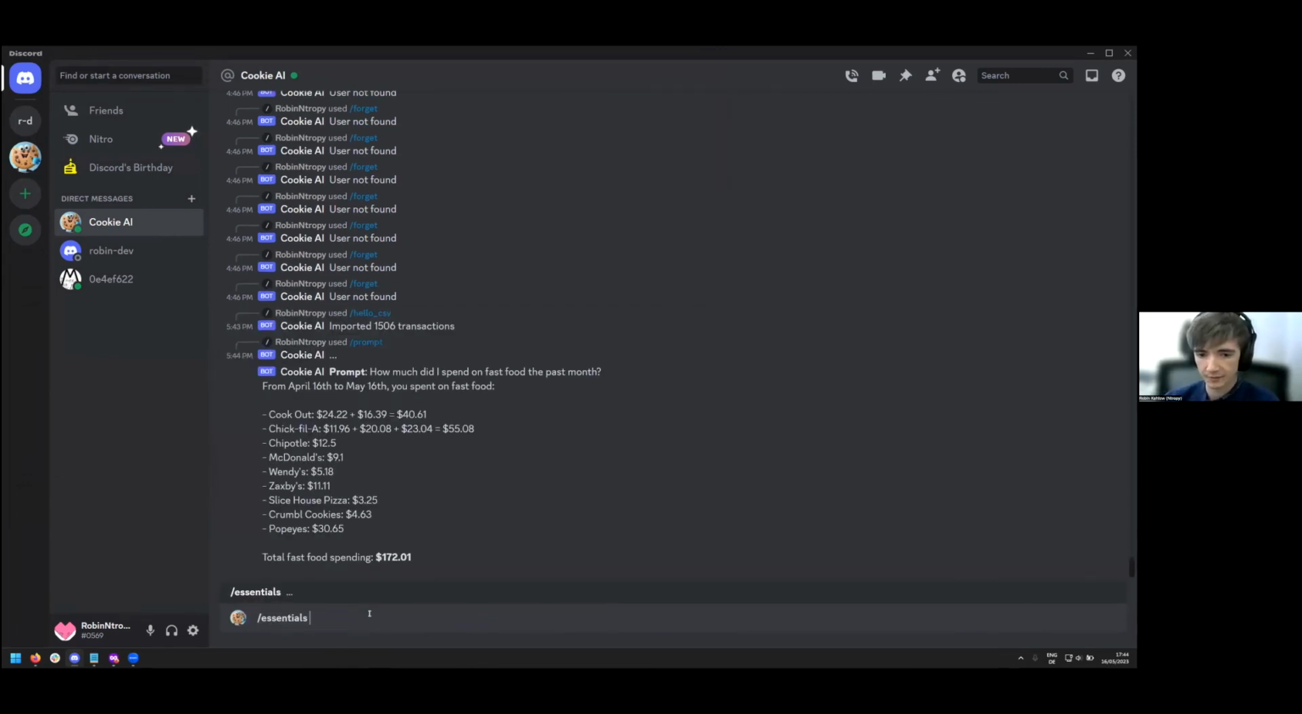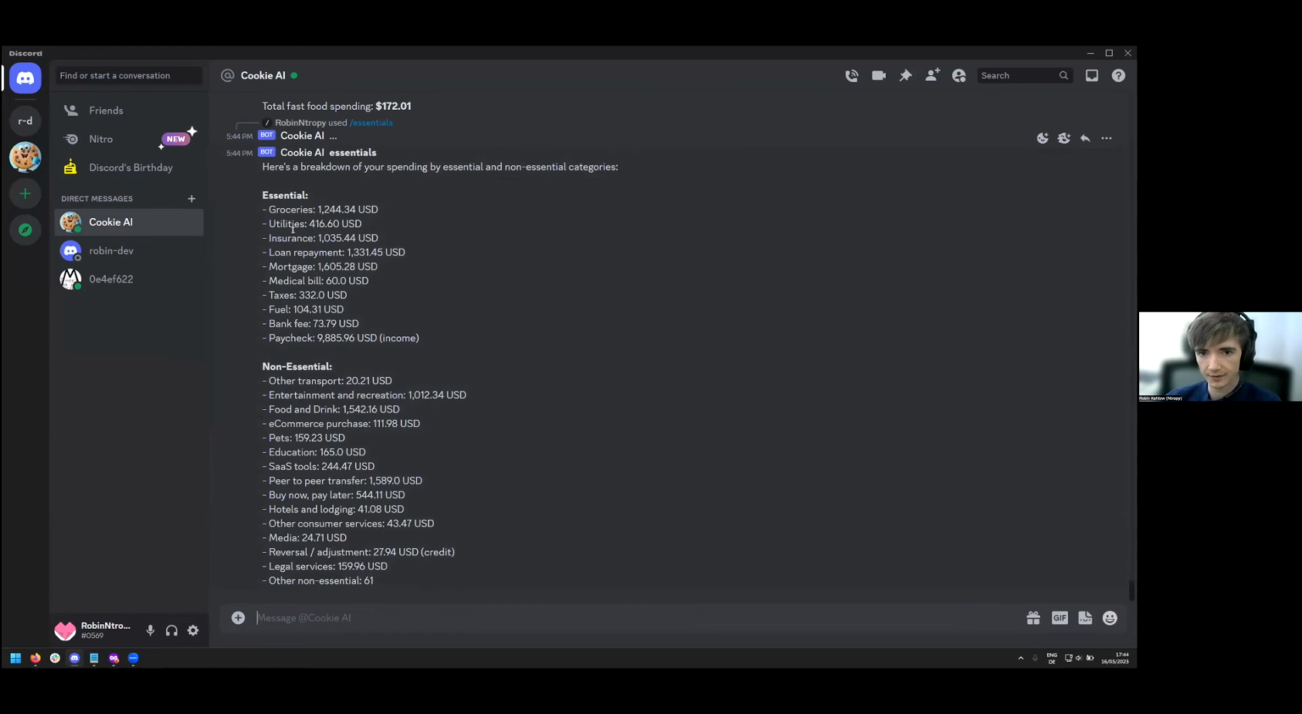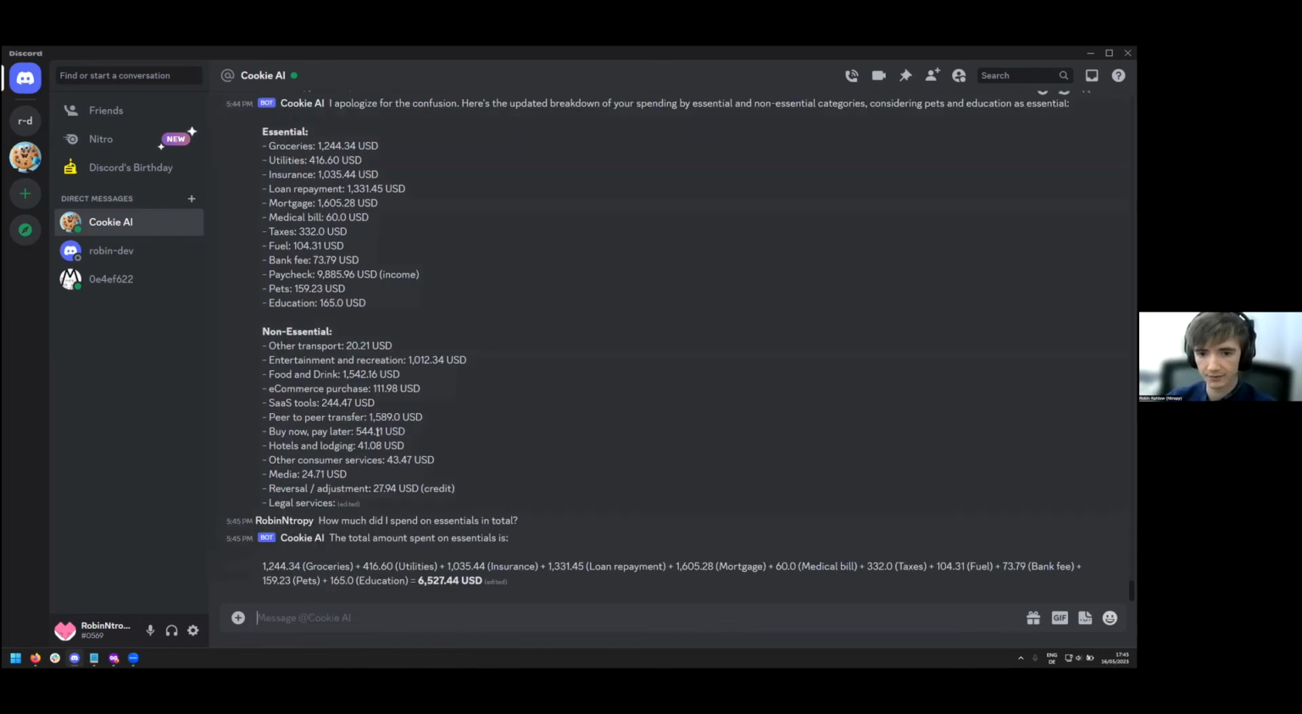Another thing, we also have a few pre-made prompts already that are common. So a breakdown between essential and non-essential spend with this /essentials command. Yeah, you can see them here, different categories and amounts in essential and non-essential. What I noticed here was in non-essential, it has pets and education, which I think should be essential. So I can also just tell it that. So I think pets and education are essential. And then it will see that and it apologizes for getting it wrong, and that updates it and puts it in the other category. Yeah, and finally, you can ask it how much did I spend on essentials total, and then it will just sum everything up in the essential category and give you the answer.